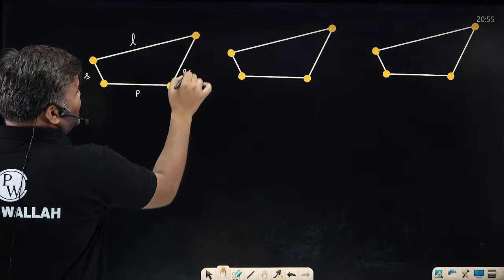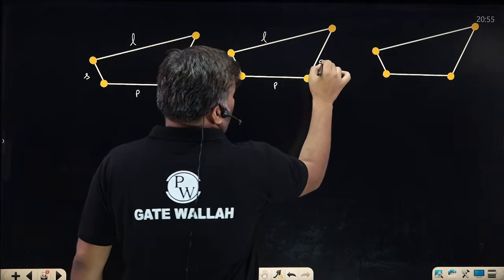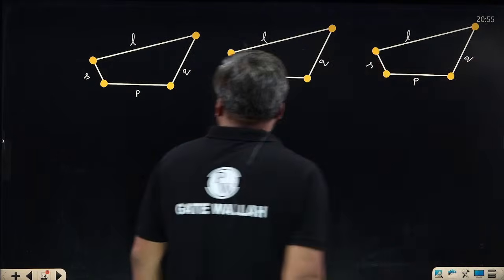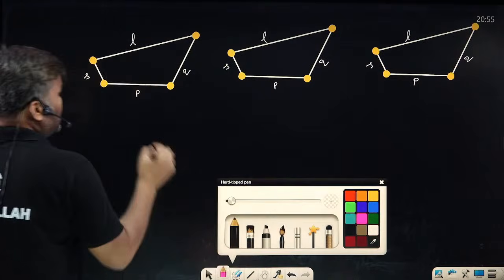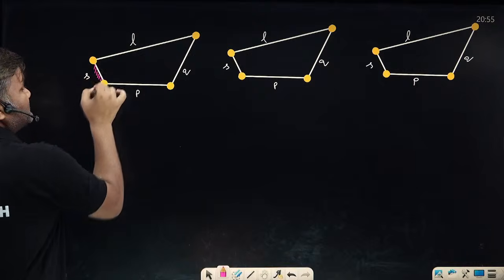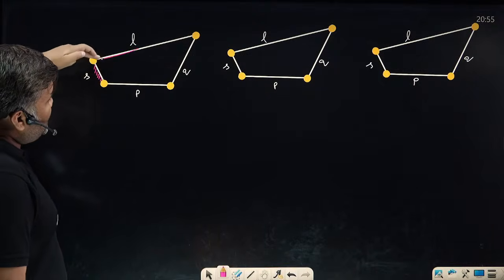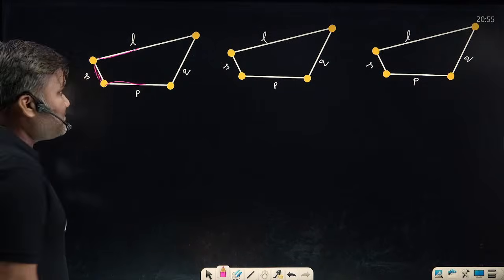I am calling them just P and Q. Okay? Shortest, longest, P and Q. So if at any time you have fixed the shortest link, then adjacent to the fixed link, this side and this side, I can have input and output links.